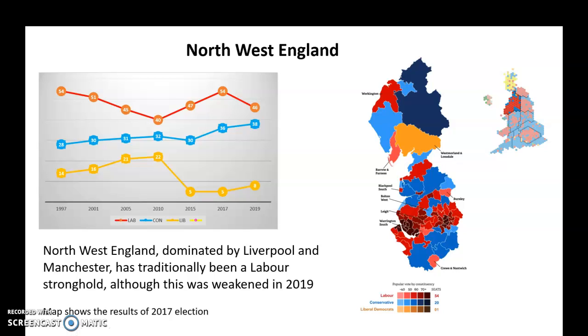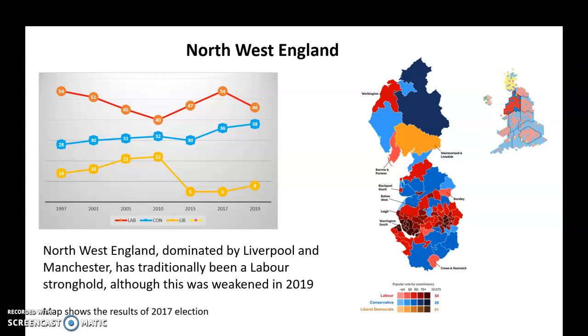Northwest of England, again, not quite as dramatic as the northeast, but again, an area which is dominated mainly by Manchester and Liverpool, which are those very red areas. Again, this map's from 2017. And Labour, as you can see, so it is a Labour area, and even today, Labour are 6, 7, 8 points ahead of the Conservatives in this area. So it still is a pretty Labour area.